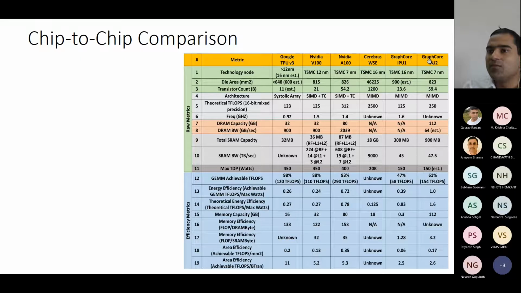And here for IPU we have both the versions, IPU version 1 and 2. Now here DRAM capacity, here it was null. There is no DRAM, but here there is some DRAM. That's why there is 112 gigabyte of DRAM. Now there is a lot of data, so I will just go slide by slide.